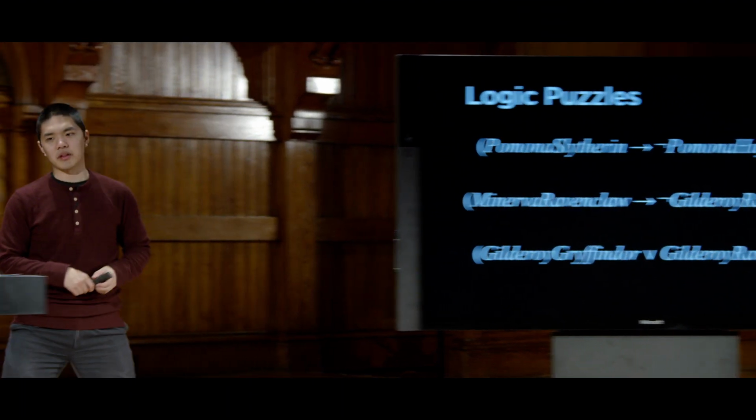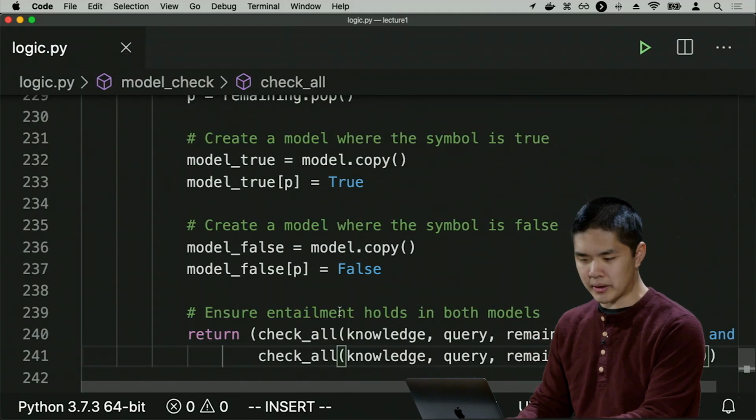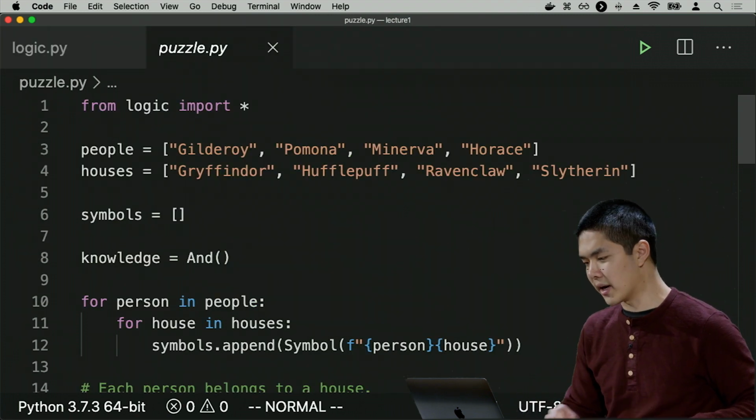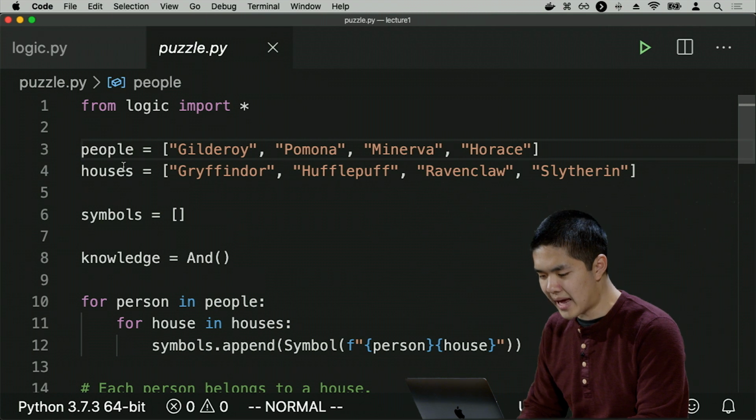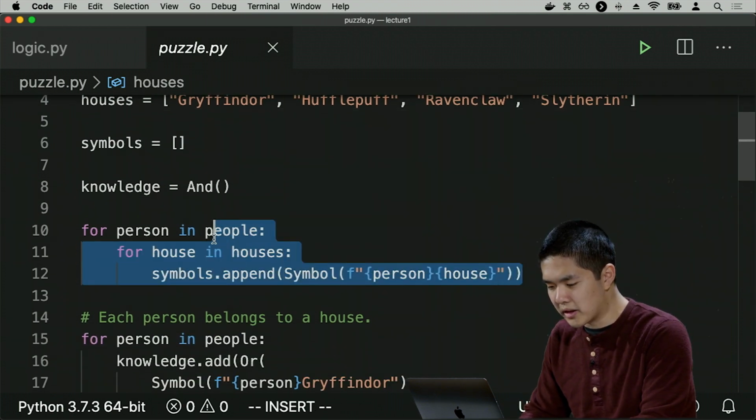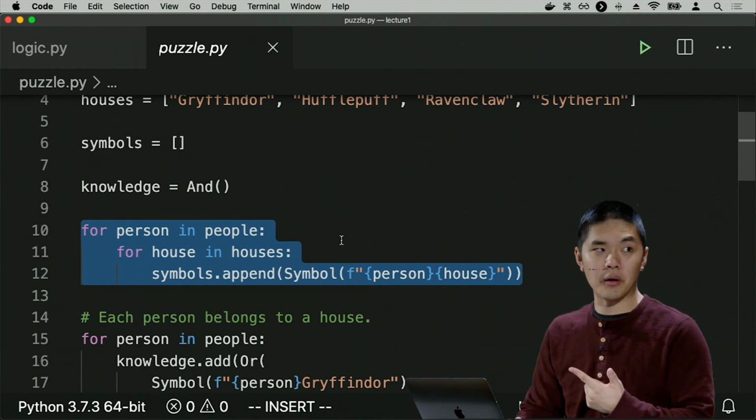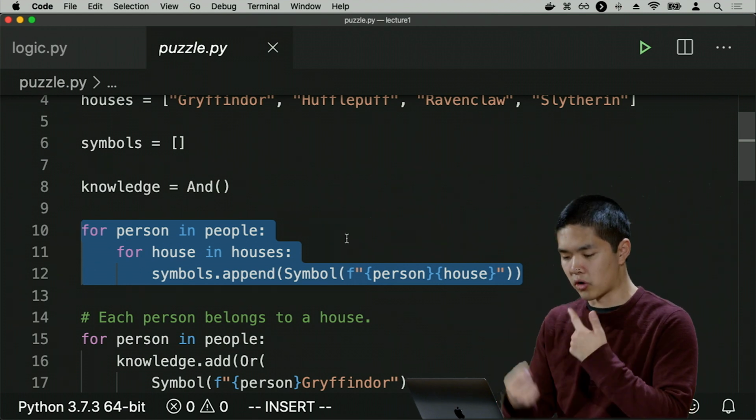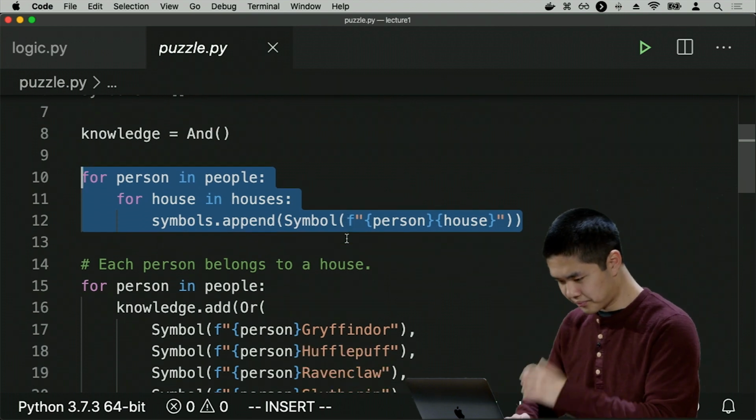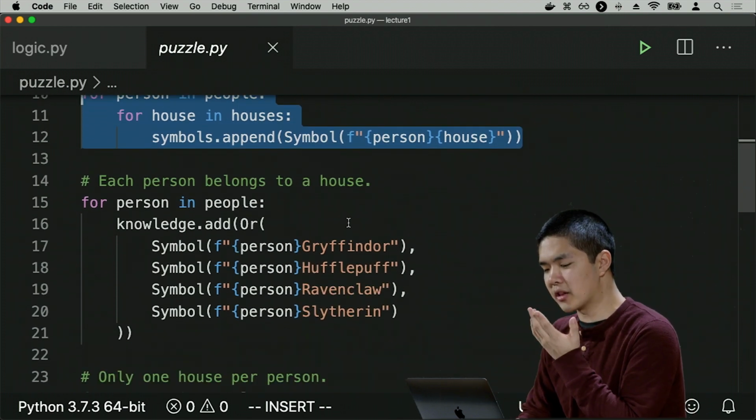So let's see an example of this. We'll go ahead and actually try and implement this logic puzzle to see if we can figure out what the answer is. I'll go ahead and open up puzzle.py, where I've already started to implement this sort of idea. I've defined a list of people and a list of houses. And I've so far created one symbol for every person and for every house. That's what this double for loop is doing, looping over all people, looping over all houses, creating a new symbol for each of them.